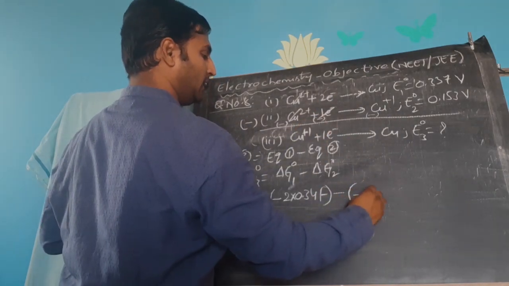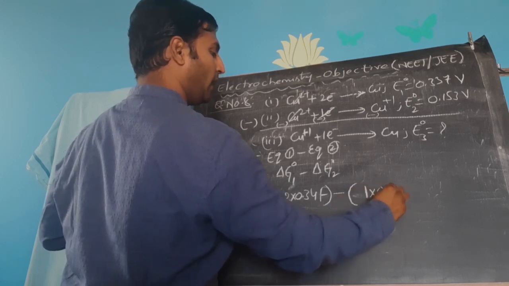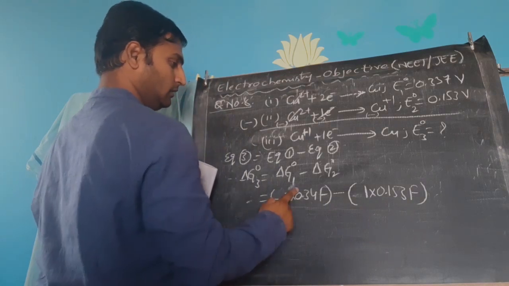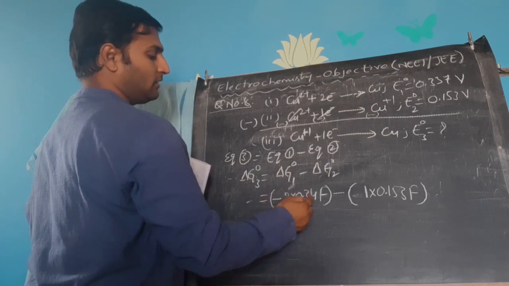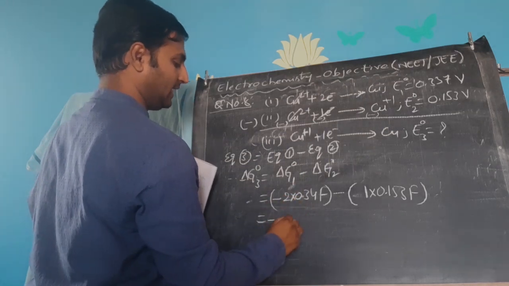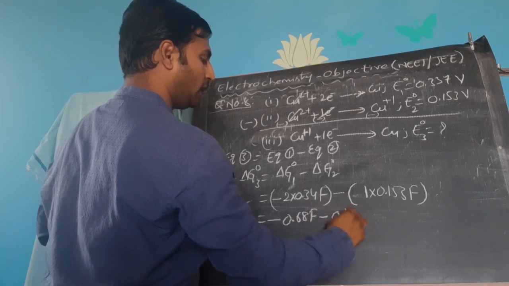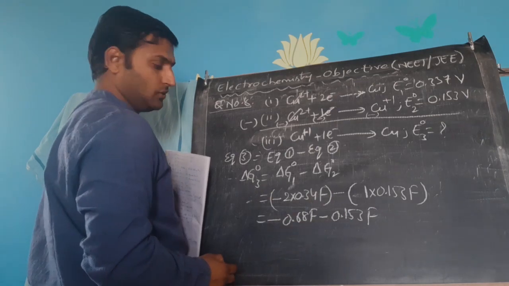So plus 1 into 0.153 F. So what happens? Minus 0.34 into 2, that is 0.68, so minus 0.68 F minus 0.153 F is equal to delta G naught 3.